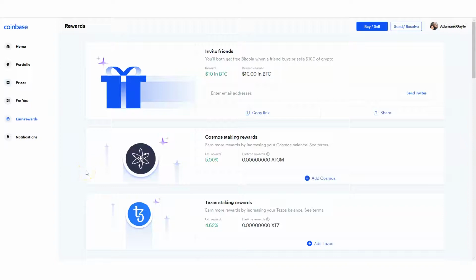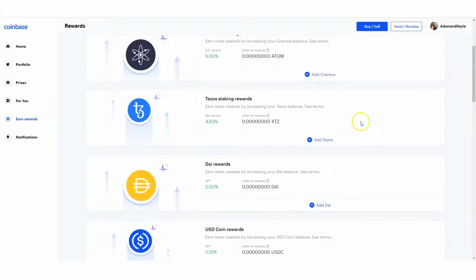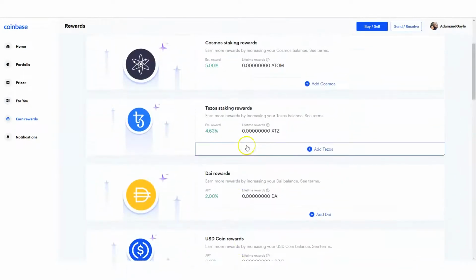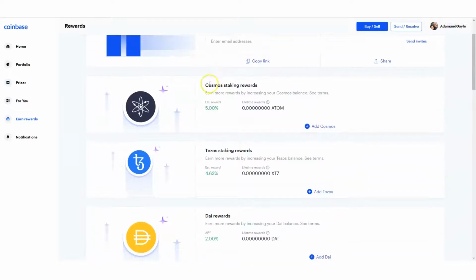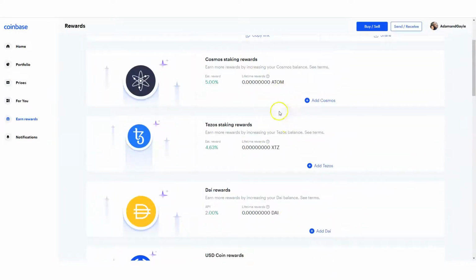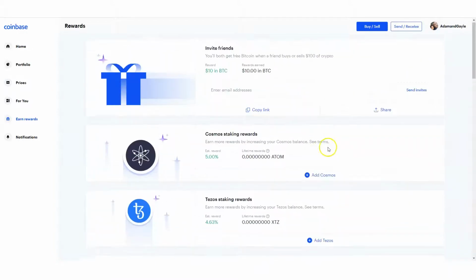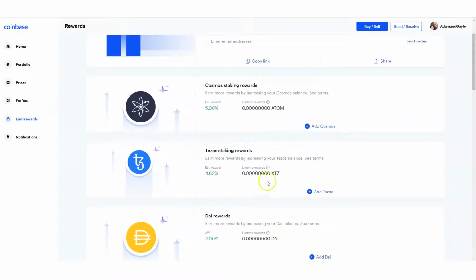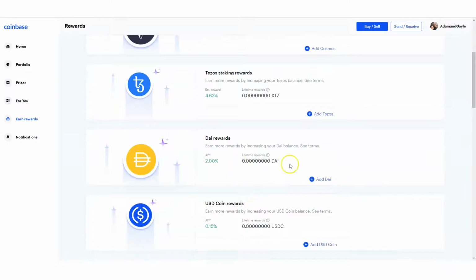In this video, I'm going to show you how you can earn rewards on Coinbase. You earn rewards, so you basically can earn assets just by taking quizzes. I've already taken a couple of quizzes on all these here, and I'm able to earn all these assets like Cosmo, Tezos, Dai. I've earned all these just by taking quizzes, and they'll tell you the amount of how many you would actually get. So I got $3 here, there was $3 there.